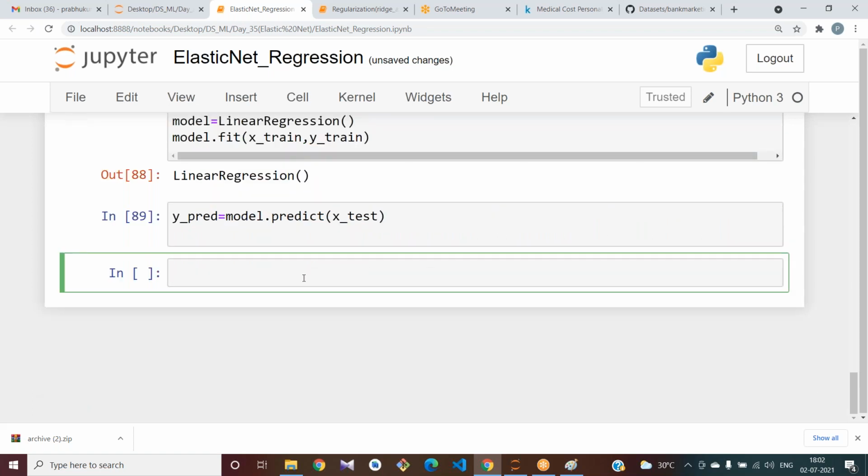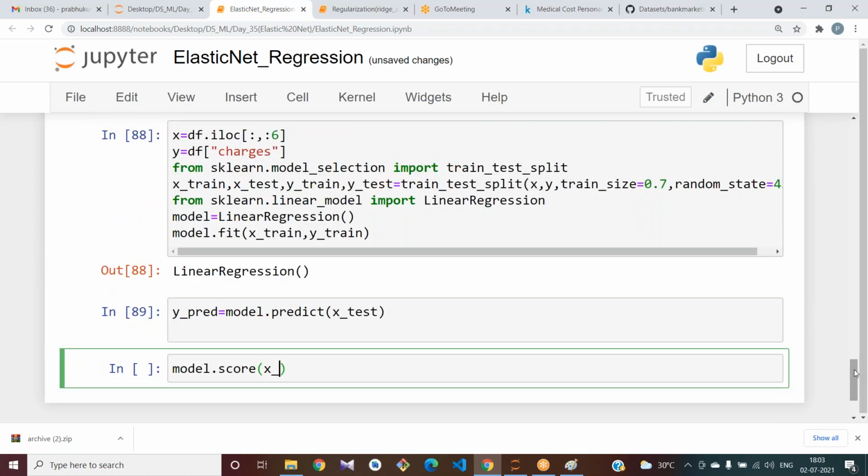Now try to apply the score. model.score, and you can also calculate the error. Okay, what is model.score of X_train, y_train?